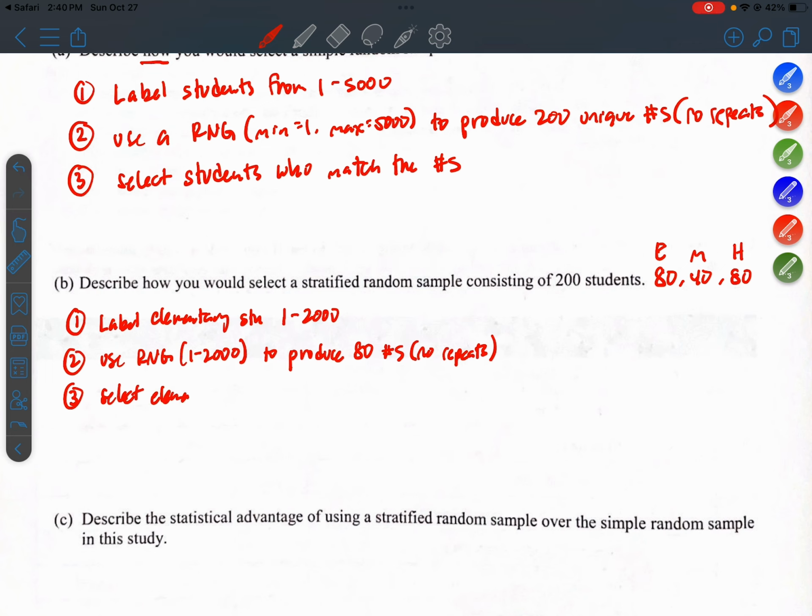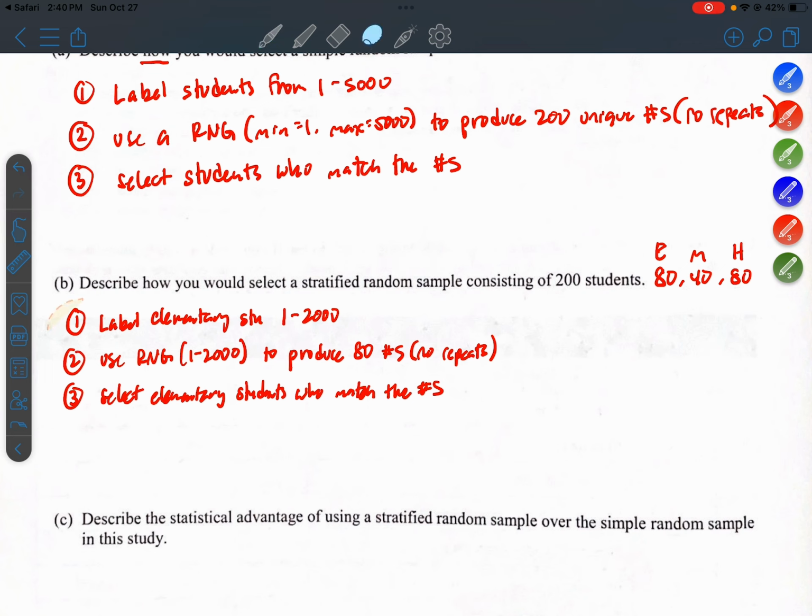Select the elementary students who match those numbers. All right, that's the first phase. The next phase is to repeat this process for the middle schoolers.